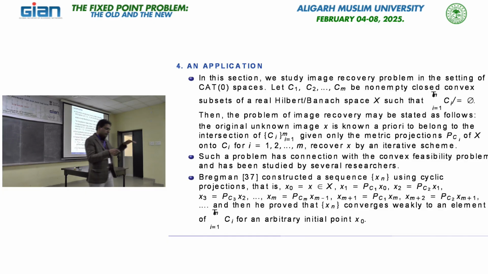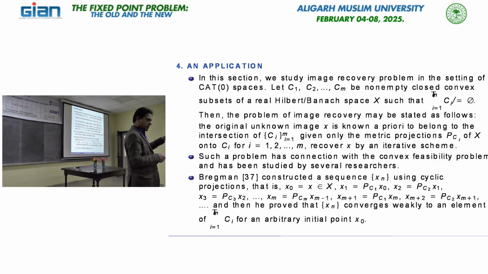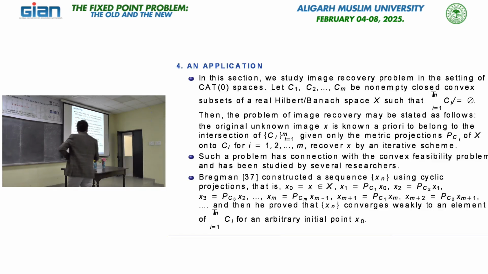People use different iterative schemes for this, but to study this problem we will use our scheme. One example from the literature is this one: Bregman constructed this sequence using cyclic projections, using the metric projections. He started with any arbitrary element x naught and defined x 1 as the projection onto C 1, x 2 as the projection of x 1 onto C 2, and so on up to x m, and then x m plus 1, again repeating the projection over C 1.